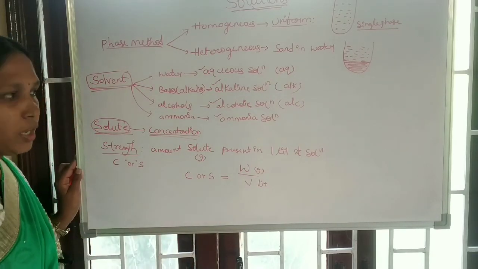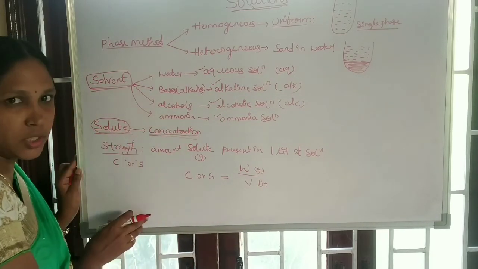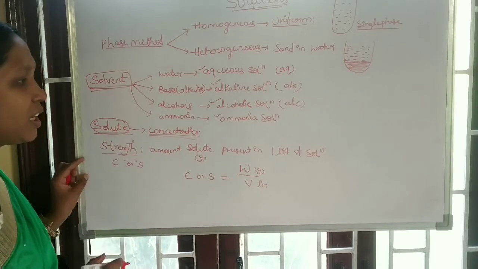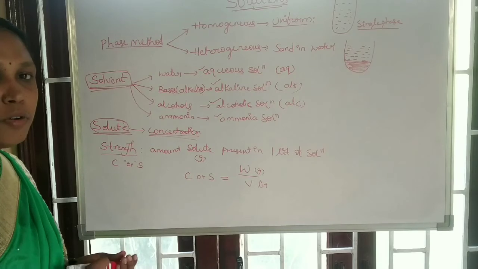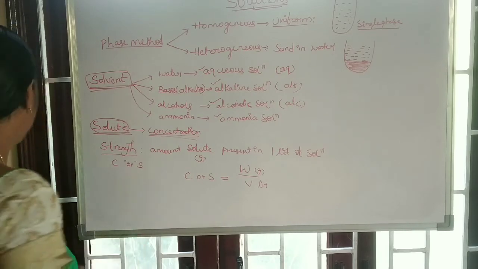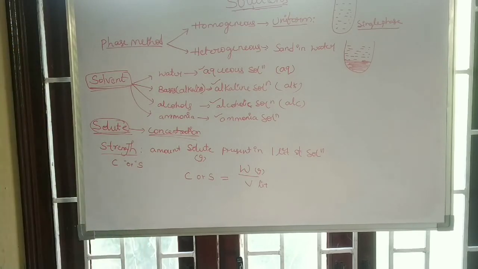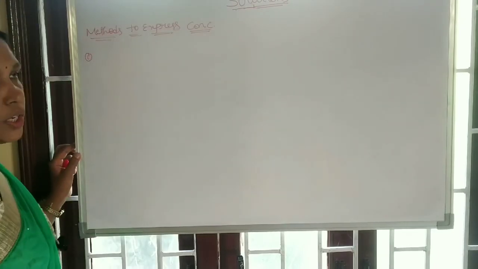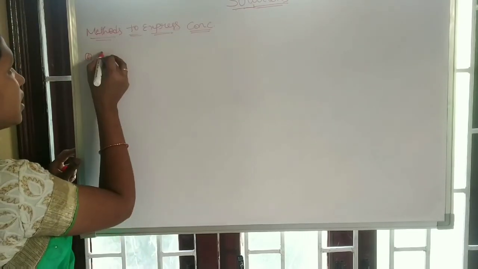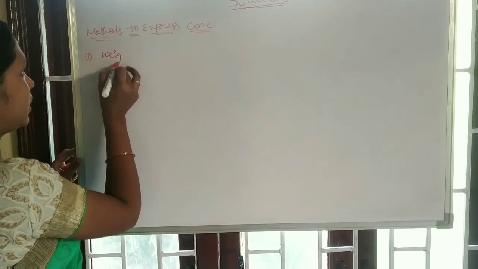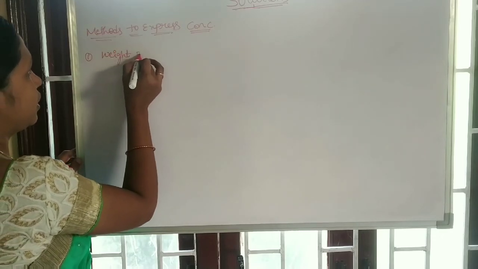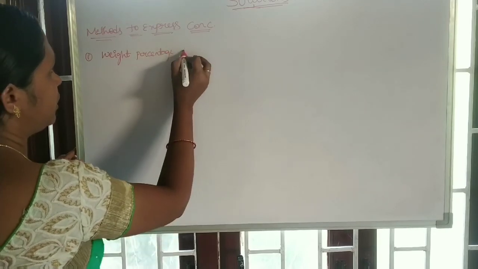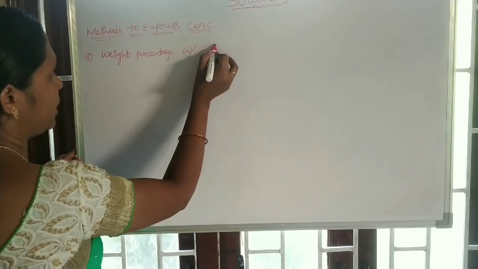Now see the concentration. The concentration of a solution is measured using so many techniques. Now we will see them one after the other. The first method used to measure the concentration of a solution is the weight percentage method. It is indicated as weight by weight percentage.